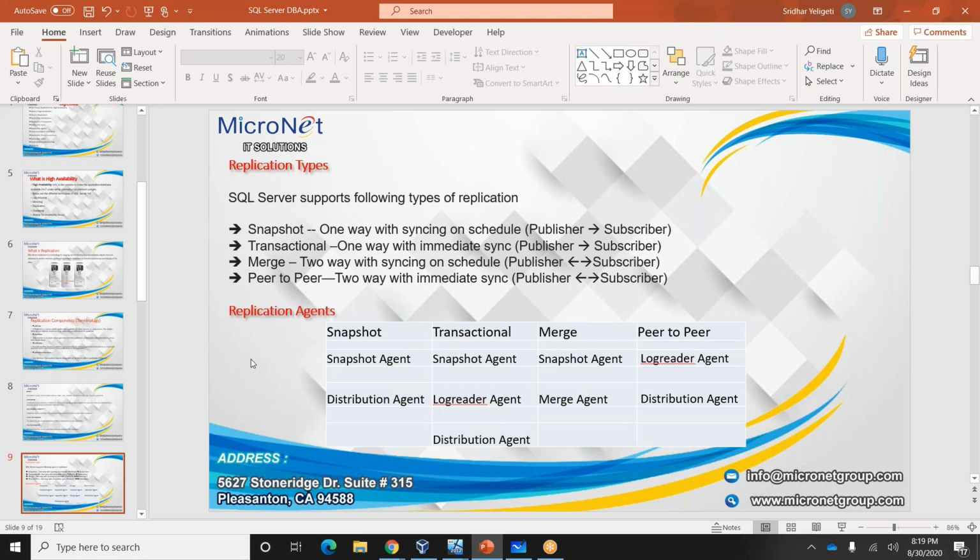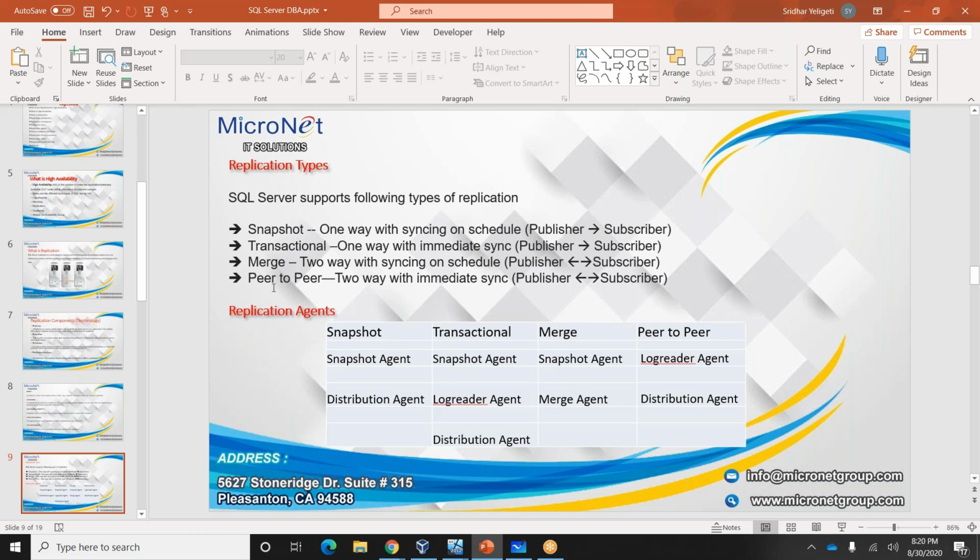When the publisher and the subscriber are not connected to the network, they make their changes on the publisher side and on the subscriber side. When they connect to the network, whatever changes happened on the subscriber will be replicated to the publisher, and whatever changes happened on the publisher will be replicated to the subscriber. This is two-way replication, based on the schedule.